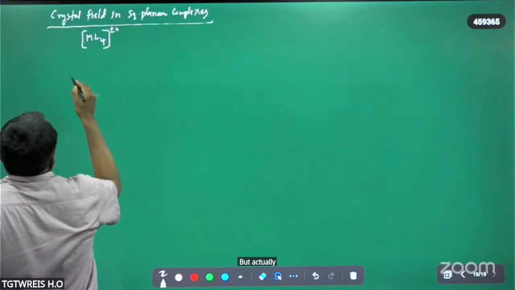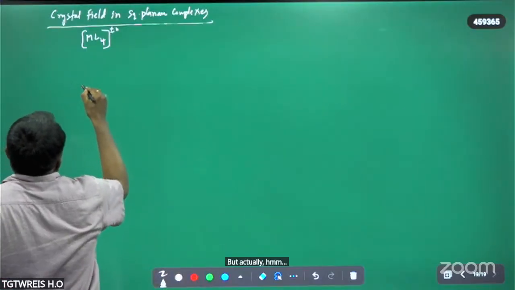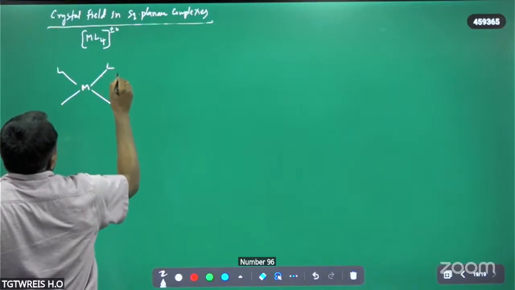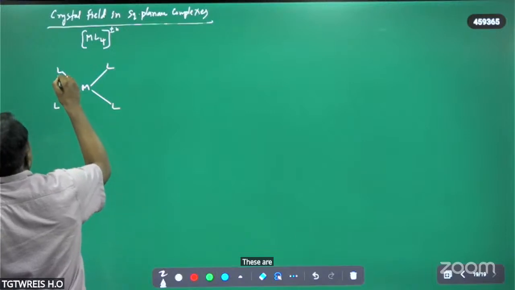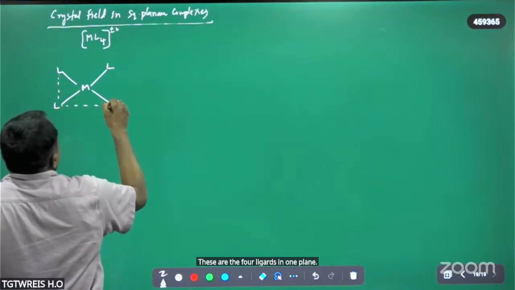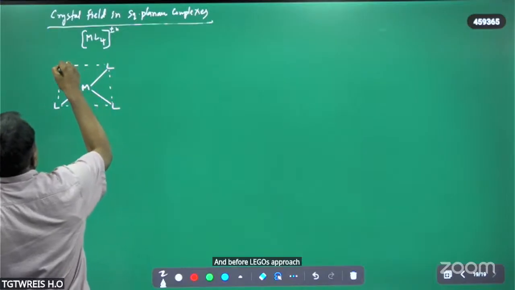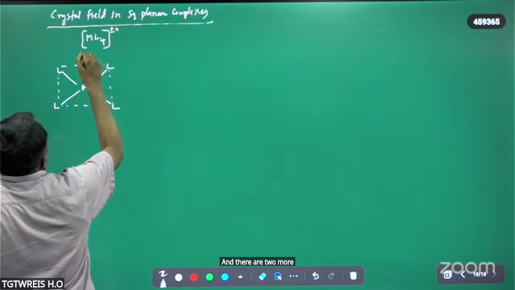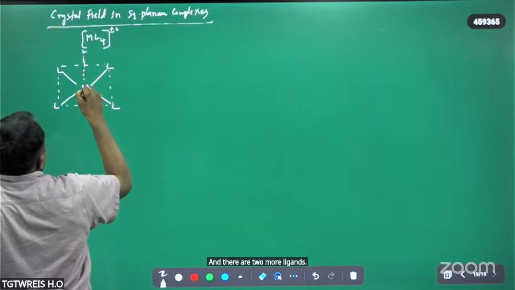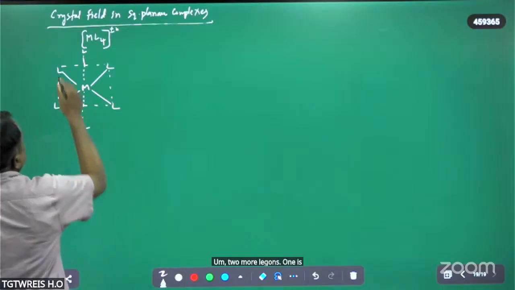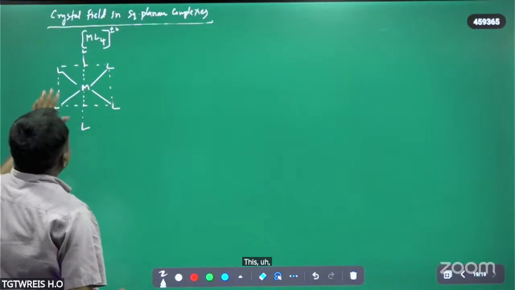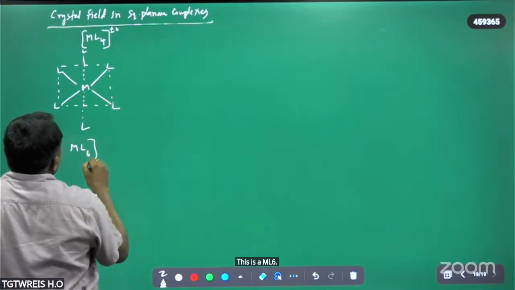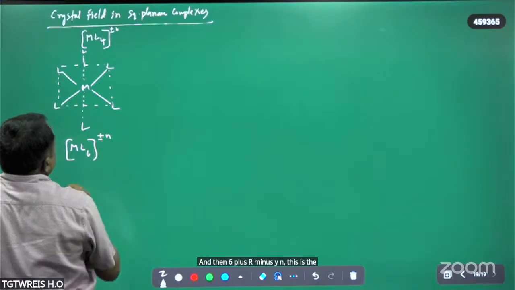But actually in ML6, in ML6 there are 4 ligands in one plane, and these 4 ligands approach the central atom along the xy axis. There are 2 more ligands, one above this plane and another below this plane. So this is ML6, ML6 plus or minus n. This is the octahedral complex.